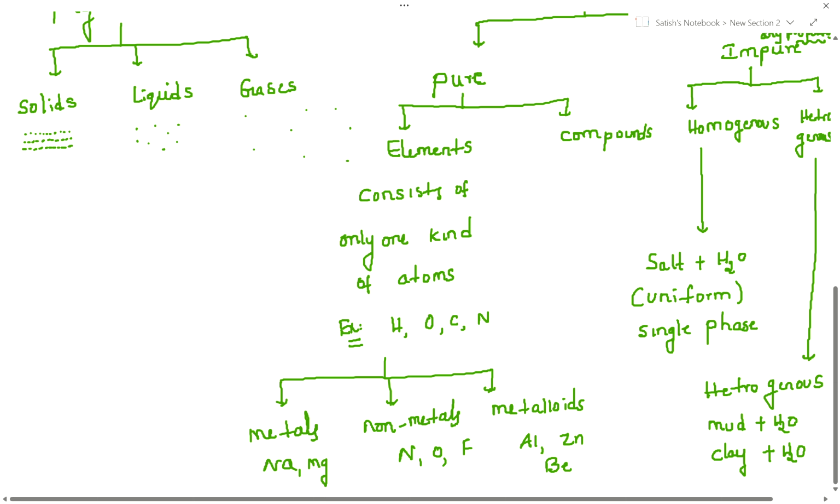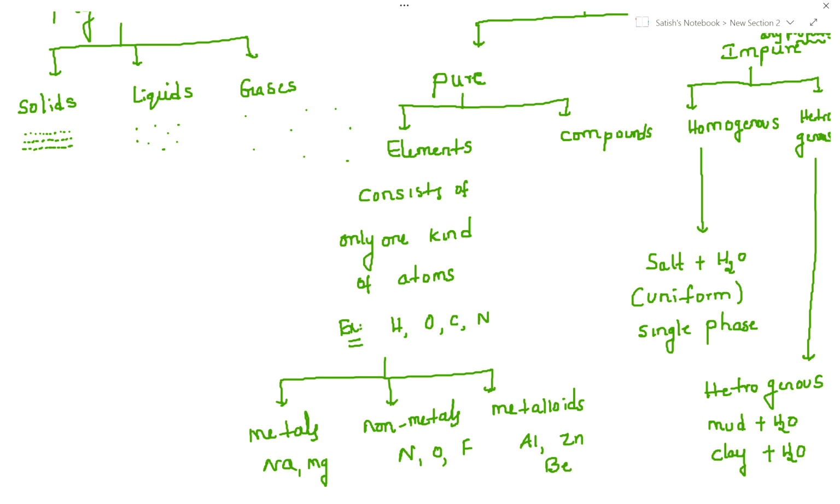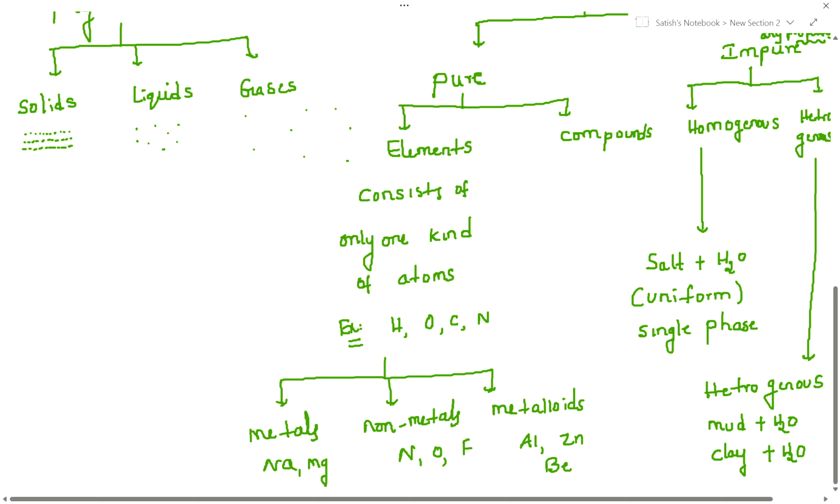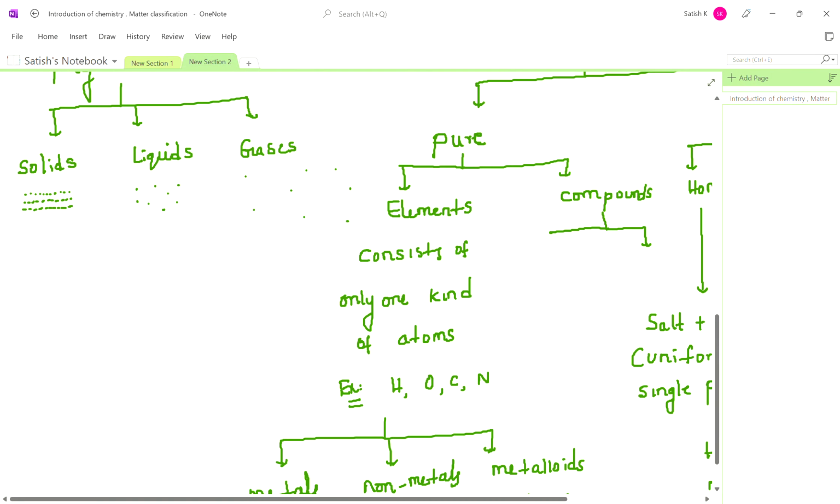Okay. Now next part, what is that, students? Compounds, right? What is a compound? Does anyone have an idea what a compound is? Atoms combined in a fixed ratio. An atom is a very small, tiny particle. We cannot see it with the naked eye. In the next video I am going to teach all these things about atoms. So now let me complete compounds here. What did I say? Atoms combined in a fixed ratio.